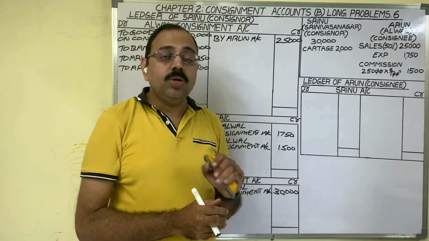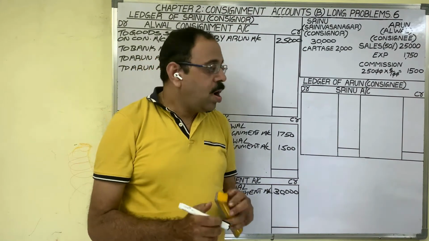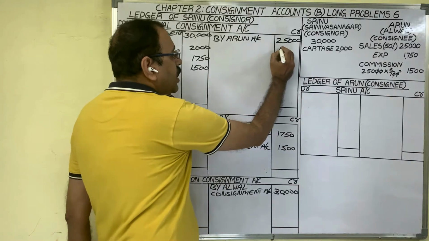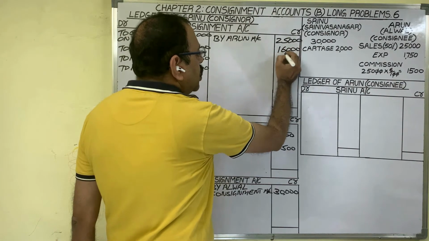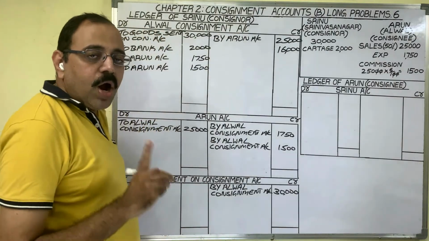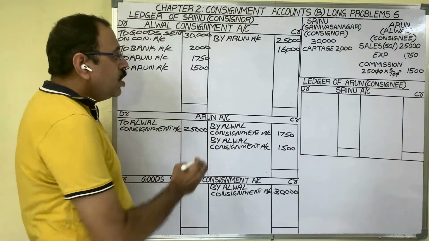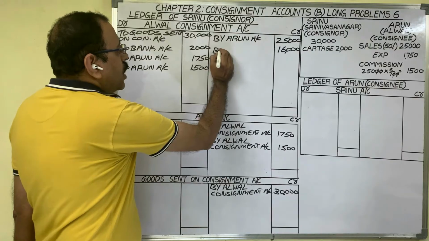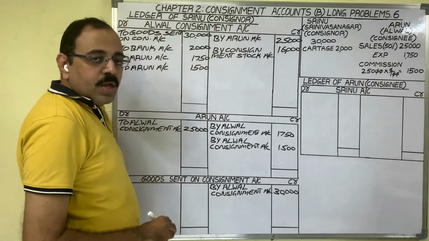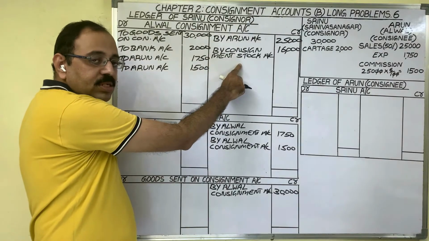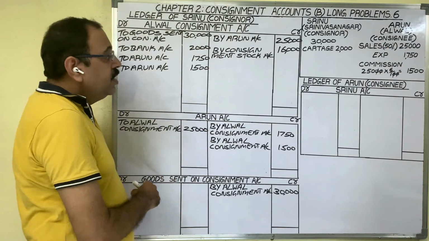Remember, unsold stock we should show on the credit side of consignment account. 16,000 rupees. And what to write for this unsold stock? By consignment stock account. If you want to post like this, what should be the journal entry?